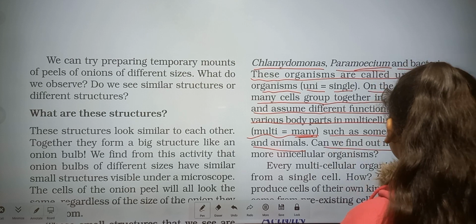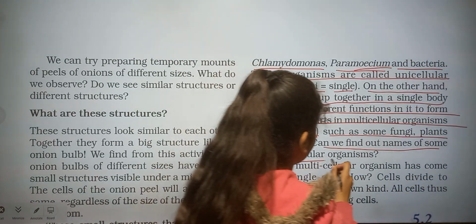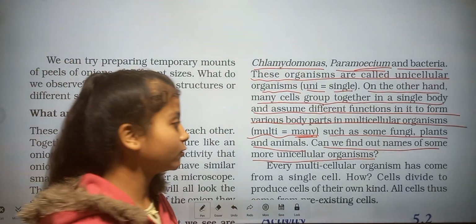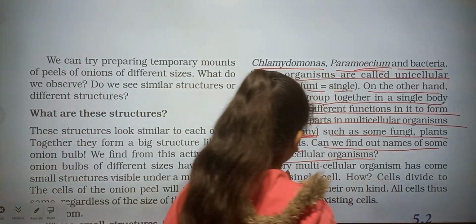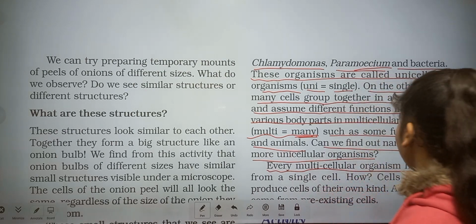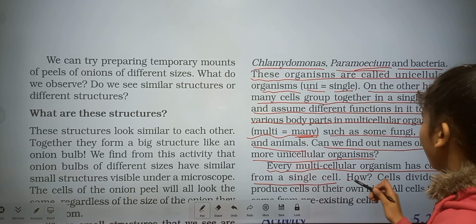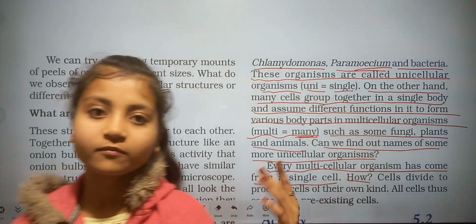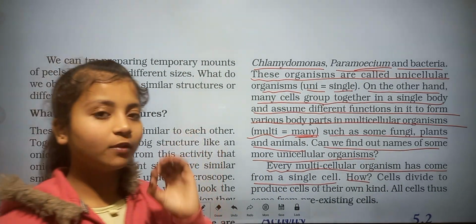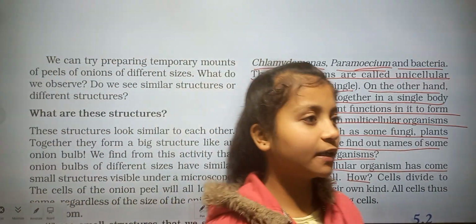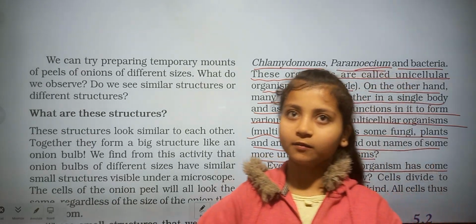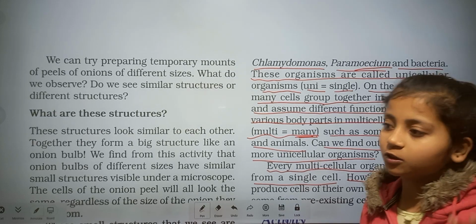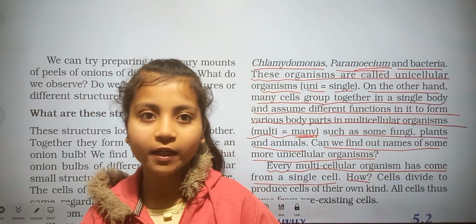So can we find out names of some more unicellular organisms? Obviously, why not? Every multicellular organism has come from a single cell. How? Here is a question: every multicellular organism comes from a single cell. Obviously, if we make a big building or a big house, first of all we take one brick.